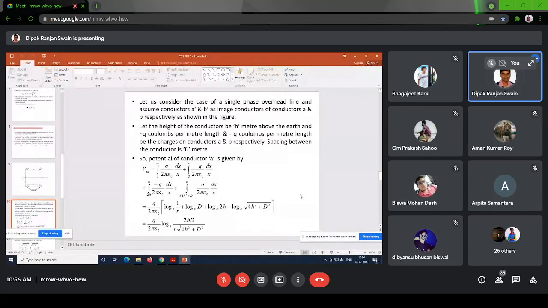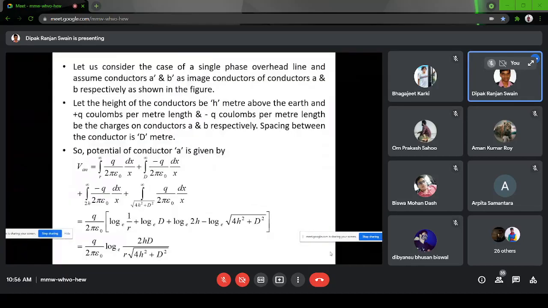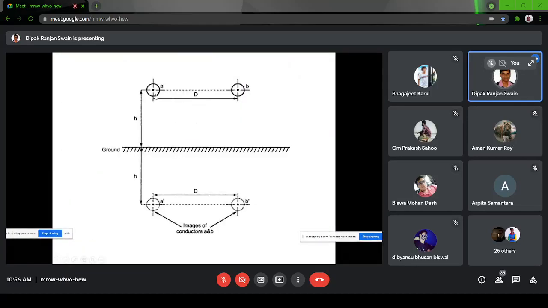I think this is visible. Slide mode. Okay. So here, how many conductors are there? This is a single phase system. So there are two conductors above the ground level, and there are two conductors below the ground level. So I can say it is equivalent to a four conductor system.